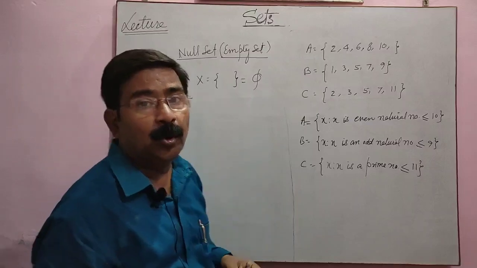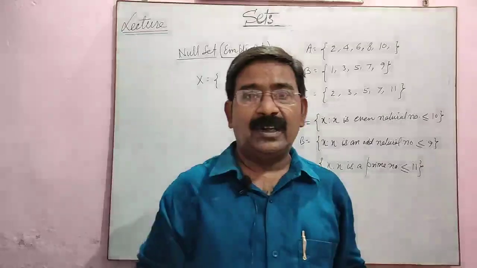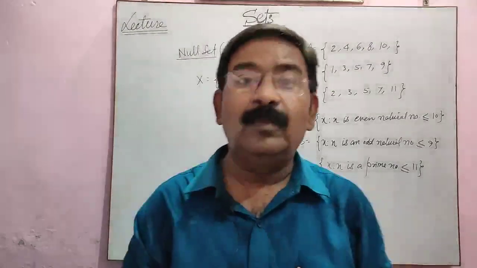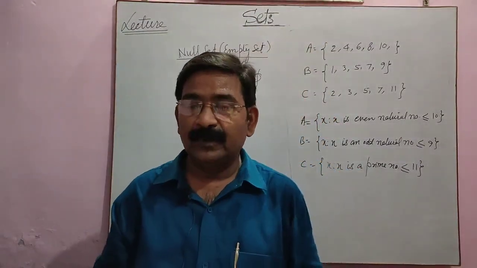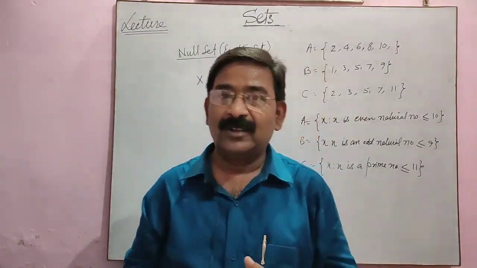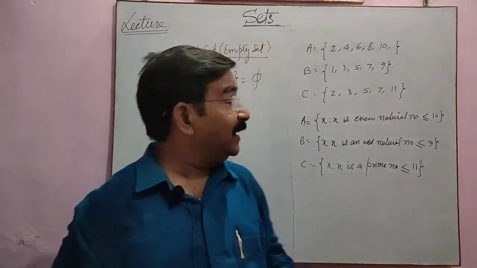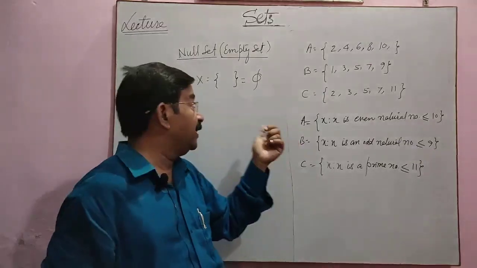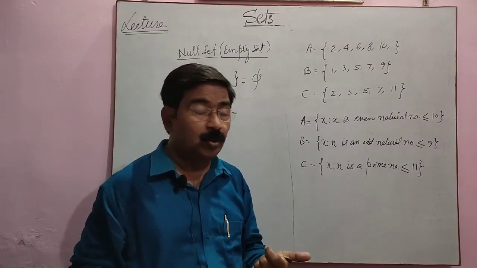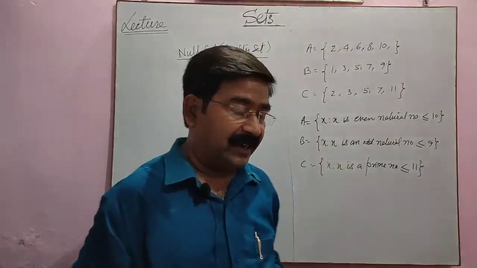The set having no element is called null set. For example, suppose I am telling you the collection of all the students in your school from North America. In Shahfaz Public School, how many students are studying from North America? How many students will you get? No student from North America. In that set, you will have no element, no student. It means it is a null set. So the set having no element is called null set.